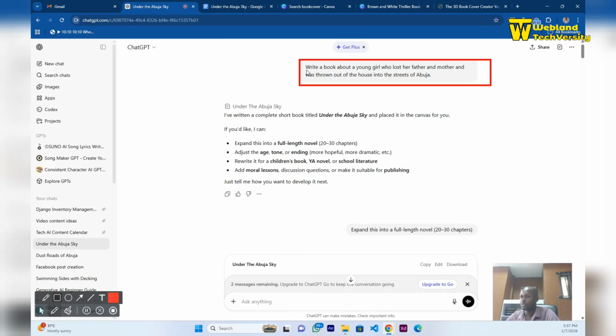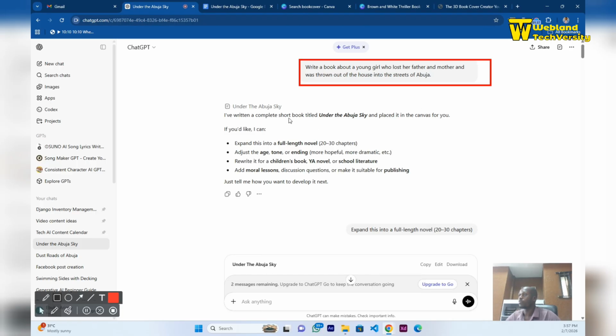So right now, the prompt I have here is: write a book about a young girl who lost her father and mother and was thrown out of the house into the streets of Abuja. So we'll work on this and get a book that we can work with. Okay. Once I write this down and click on generate, this is what it gave me.